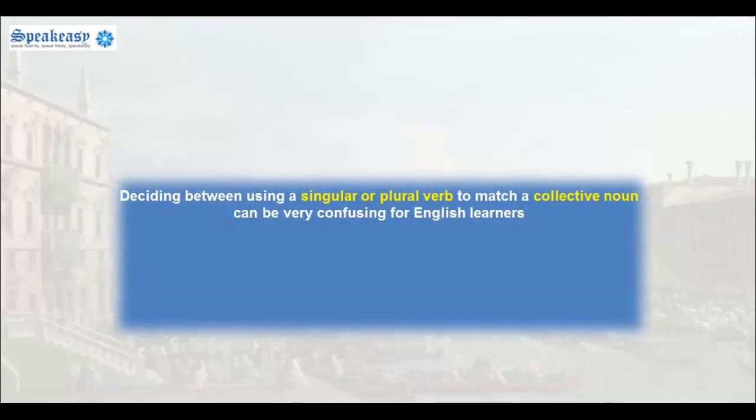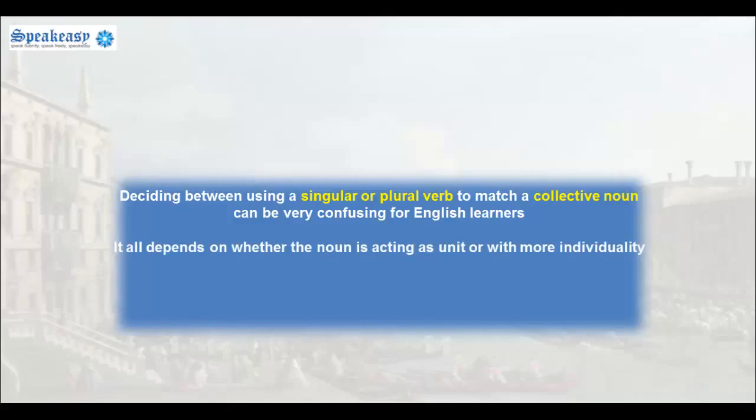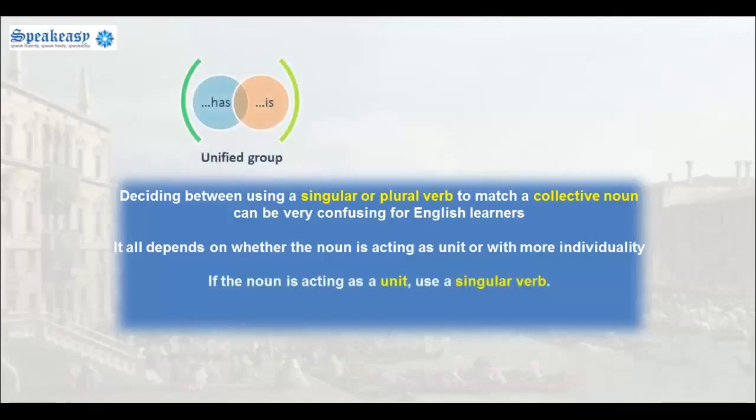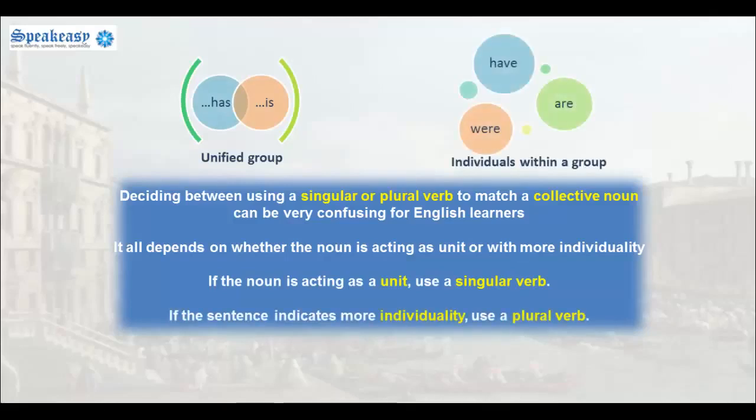Deciding between using a singular or plural verb with a collective noun can be confusing for English learners. It all depends on whether the noun is acting as a unit or with more individuality. If the noun is acting as a unit, use a singular verb. If the sentence indicates more individuality, use a plural verb.